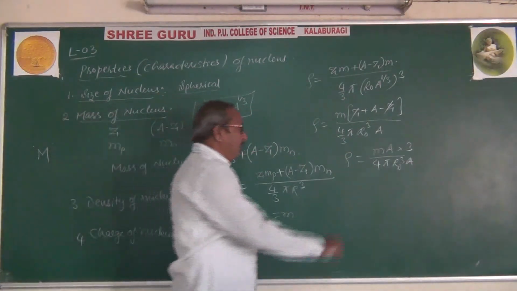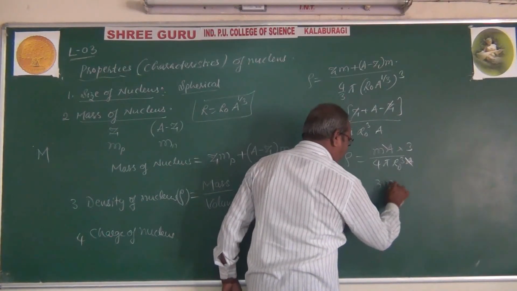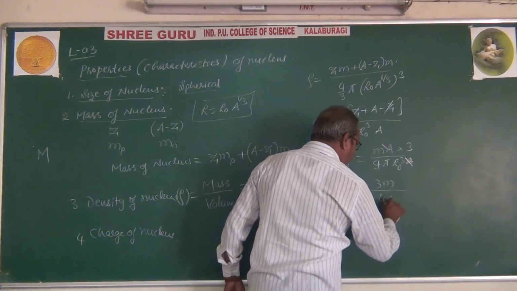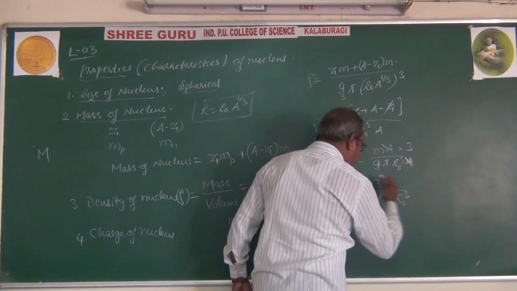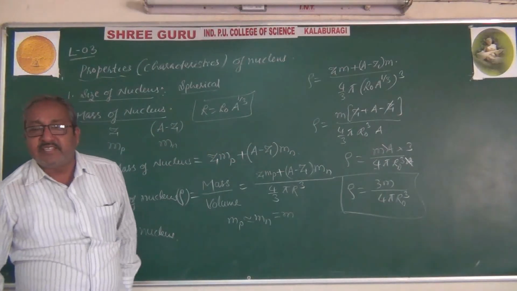So A cancels, and therefore density equals 3m divided by 4 pi r naught cube. This is the expression for nuclear density.